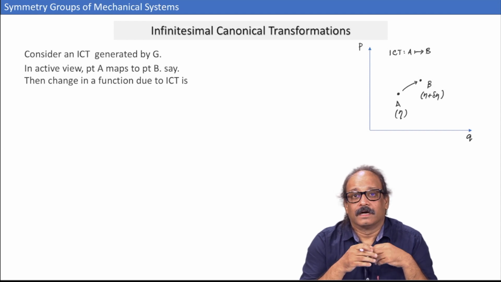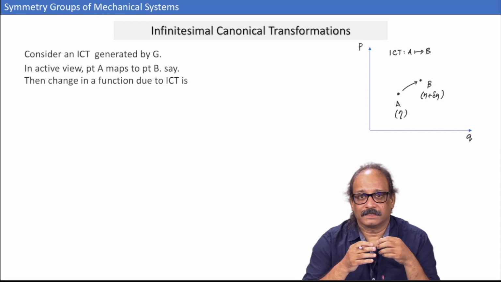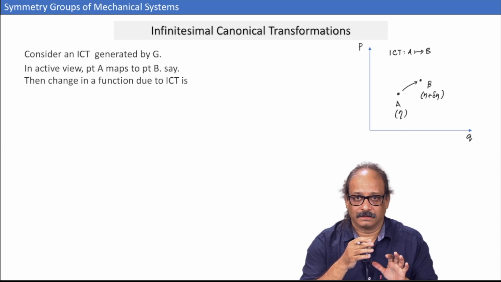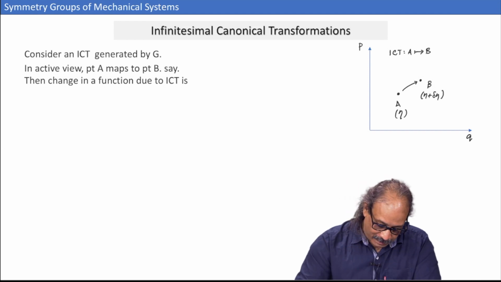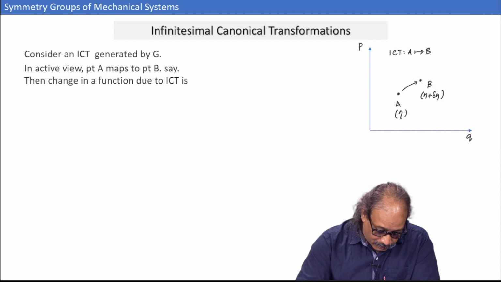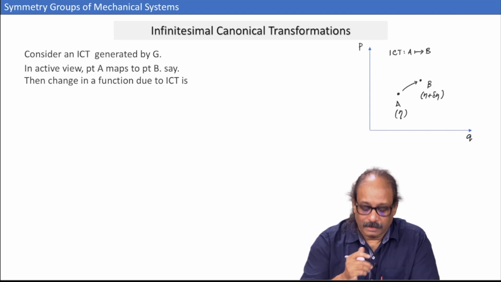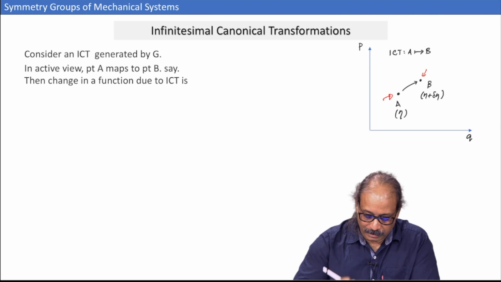Another view, the active view, is when we view this transformation as transforming the points to new points. So, in this case, if we have an ICT in the active view, your point A here will be mapped to the point B here.